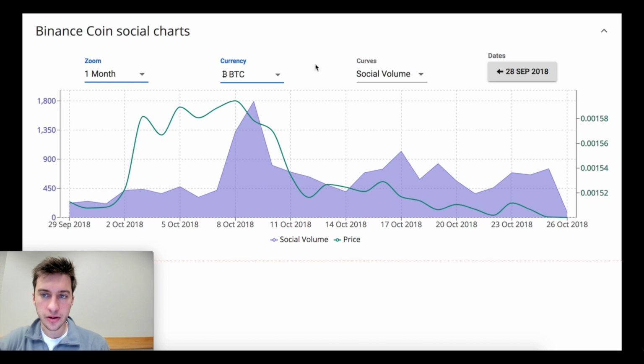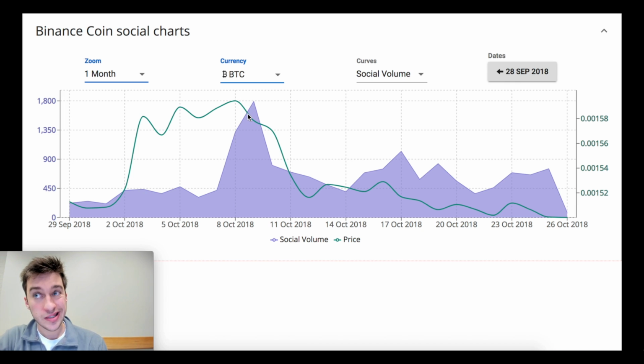Let's take a look at BNB BTC. So what we see here is we had an uptrend that began. Average public interest, average social volume, not much I'm expecting here, nothing crazy. Price continues to move up, just slowly moving up. And then we get this. We get a surge in public interest right here as price falls down to that level.